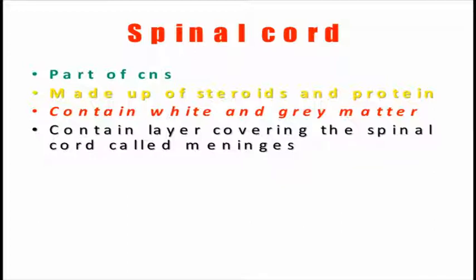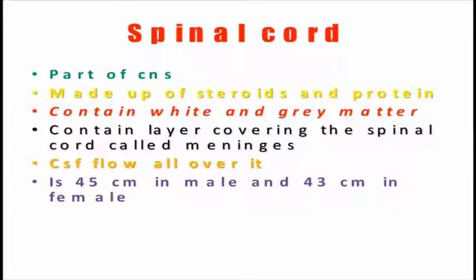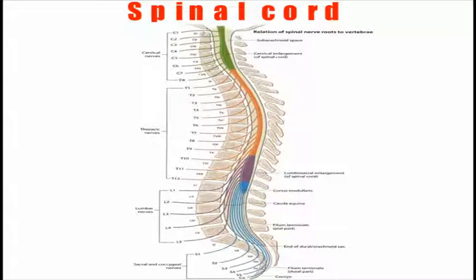It contains layers covering the spinal cord, which are called meninges, same as the brain, and it contains the cerebrospinal fluid, which flows all over it. In males the spinal cord is about 45 centimeters in length, while in females it is 43 centimeters in length. The typical spinal cord ends at the first lumbar vertebra, and after that the cauda equina starts.